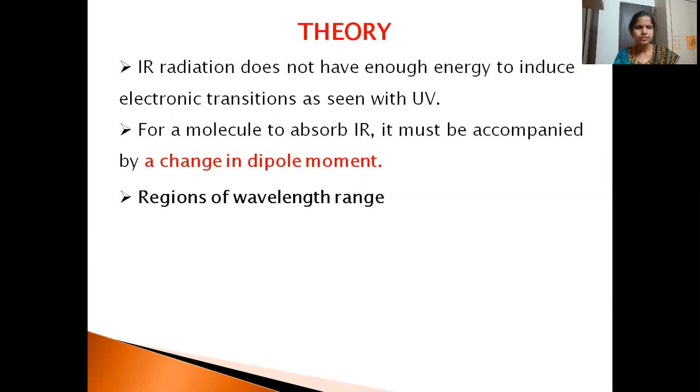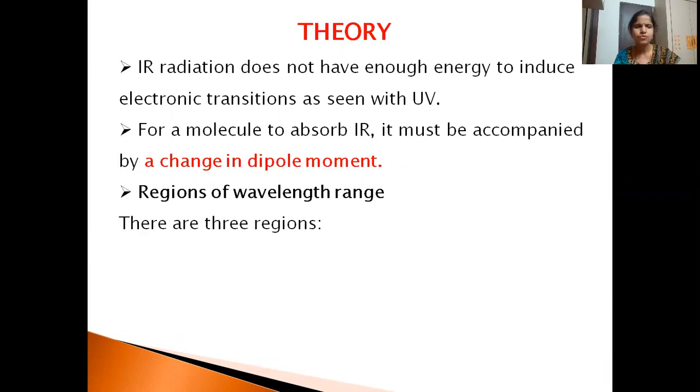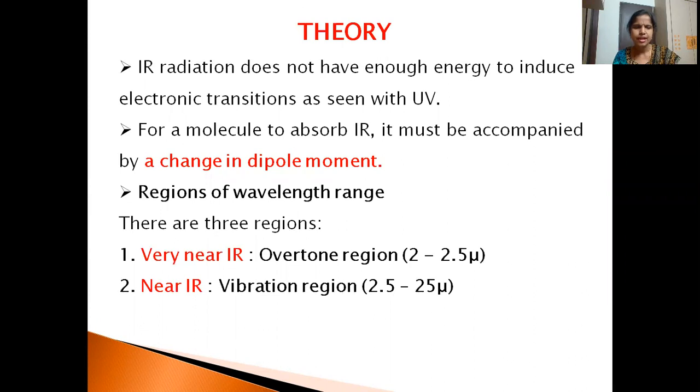So here are the regions of different wavelengths for IR. IR does not have enough energy to induce electronic transitions. That is why there is only a change in vibrational energy levels, and the molecule will absorb IR only when there is a change in dipole moment.